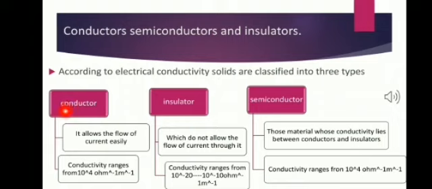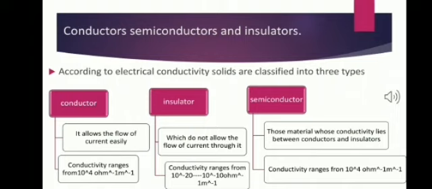Number one, the conductors. Now, what are conductors? Any substance which allows the flow of current or electrons through it is called a conductor. Solids having electrical conductivity ranging from 10 raised to power 4 to 10 raised to power 7 per ohm meter are called conductors. Metals and electrolytes are the best examples of electrical conductors.